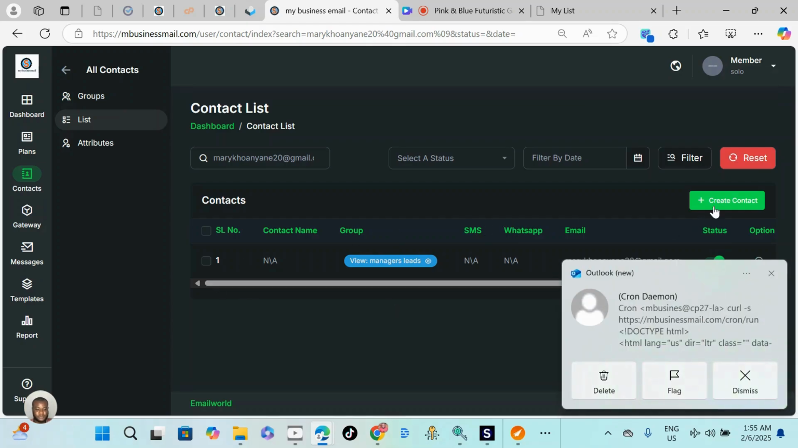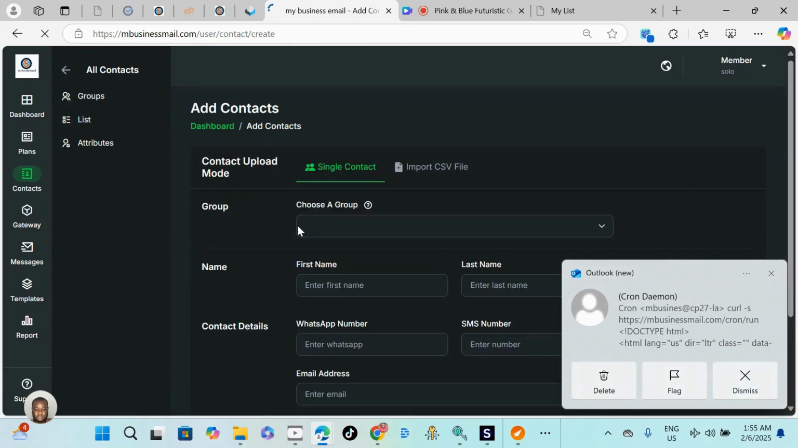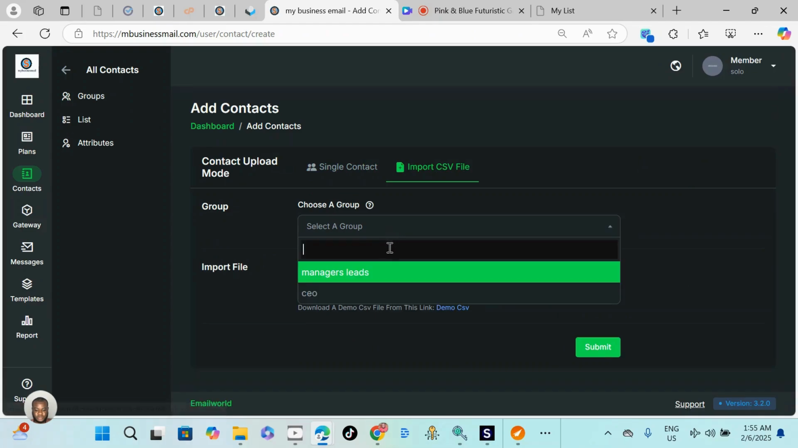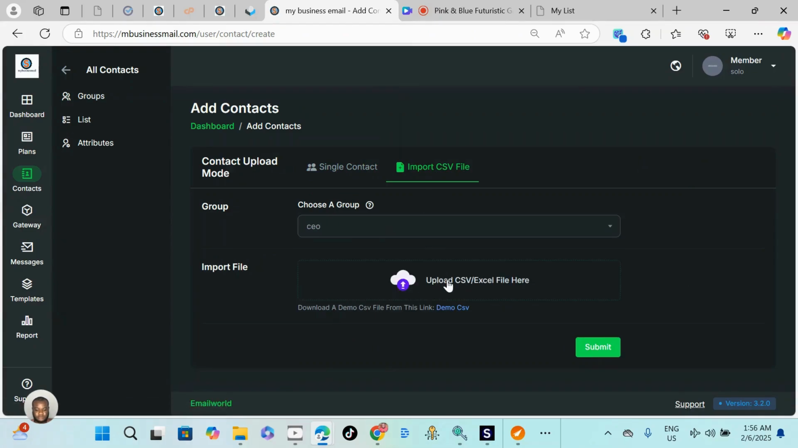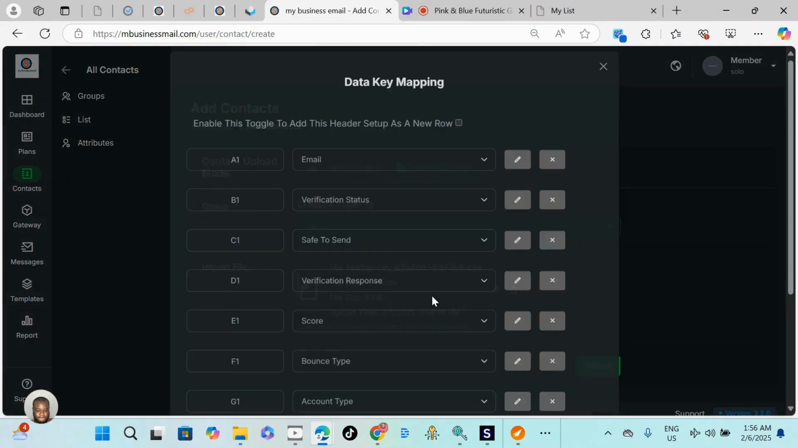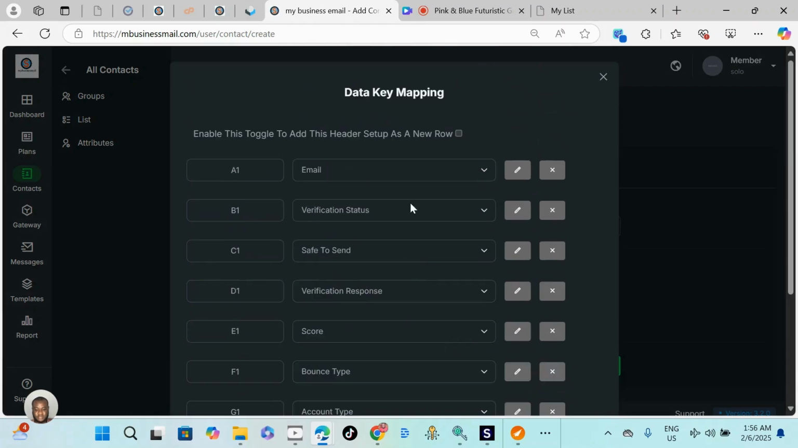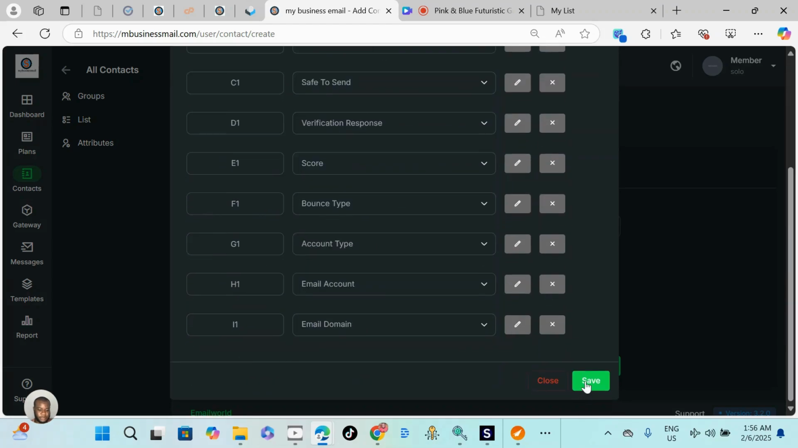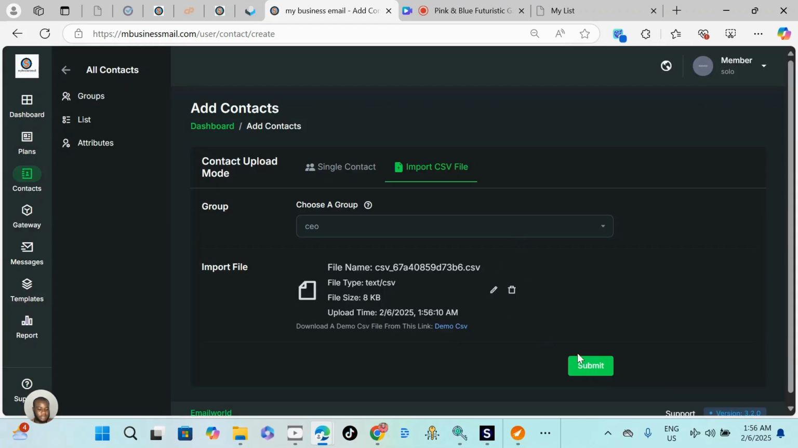Right now I'm going to go back to contact list, create contacts, and import. We're going to do import, choose group CEO, upload the file. This is the last one today. You can see the other one I uploaded, the first one I uploaded. This one is the latest one. Import it, and you can see all this here. We don't want it. We just want to switch email to email contact. That is your job here. And save. Click submit.